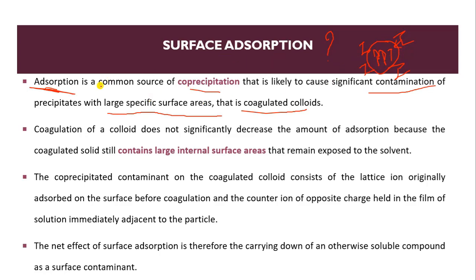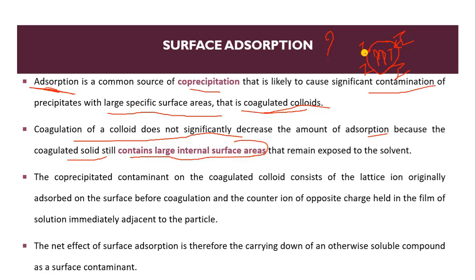Adsorption will produce contamination of the precipitate with a large specific surface area. We can say the impurity is known as coagulated colloids. Coagulation of colloid does not significantly decrease the amount of adsorption because coagulated solid still contains a large internal surface area.